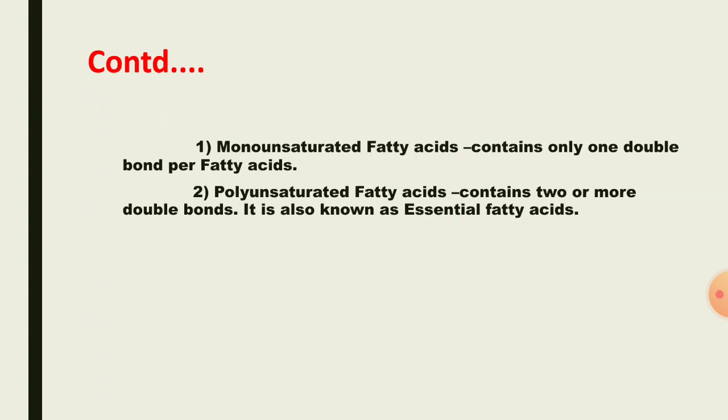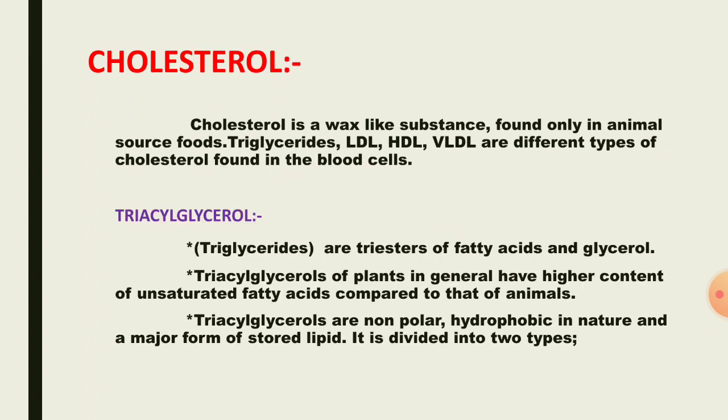Next one is monounsaturated fatty acid. It contains only one double bond per fatty acid. When they contain two or more double bonds, it is considered a polyunsaturated fatty acid, also known as essential fatty acids. Next one is cholesterol. Cholesterol is a wax-like substance found only in animal source foods, which is further divided into triglycerides, low density lipoprotein, high density lipoprotein, and very low density lipoprotein in the blood.